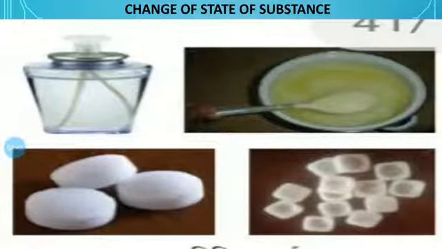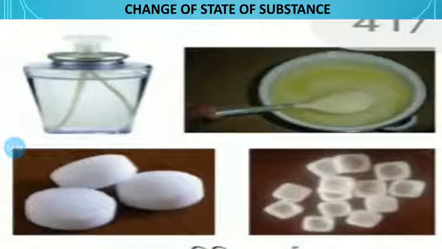See friends, next experiment. Read this list of substances: spirit, camphor, petrol, ghee, coconut oil, naphthalene ball, ammonium chloride. We call it Navsagar in Marathi. So friends, which substances freeze in winter?